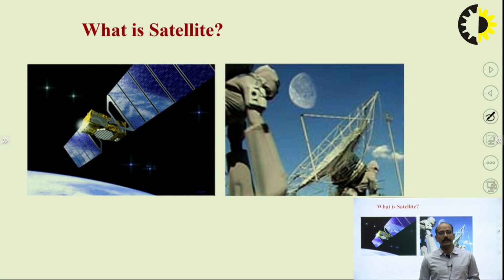Before starting satellite communication, first of all we will study what a satellite is. As you all know, the moon is the natural satellite of the earth, and when we talk about artificial satellites, such as India's first, Aryabhatta, a satellite is actually a man-made object which rotates around a bigger planet or bigger object to collect data in the form of communication or something else. So that is basically a satellite.